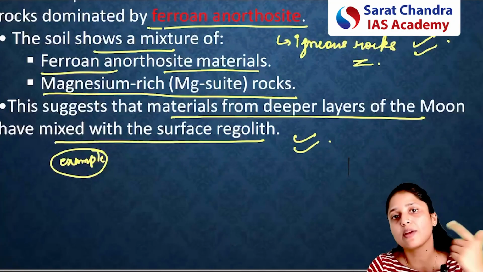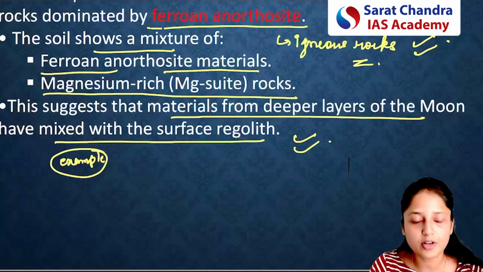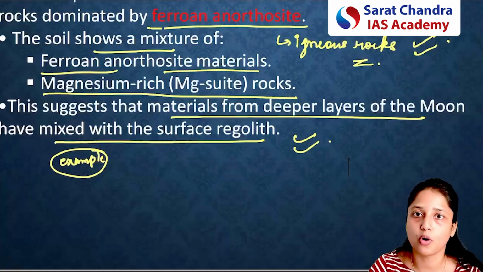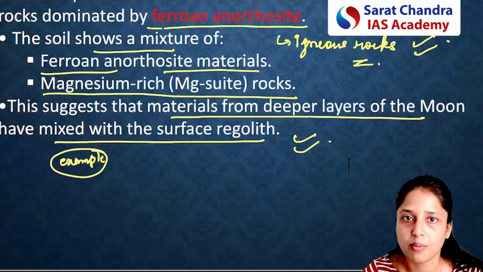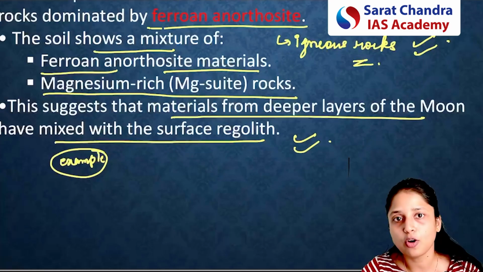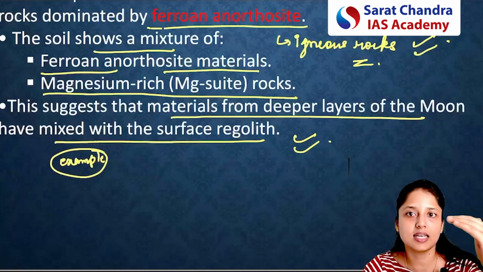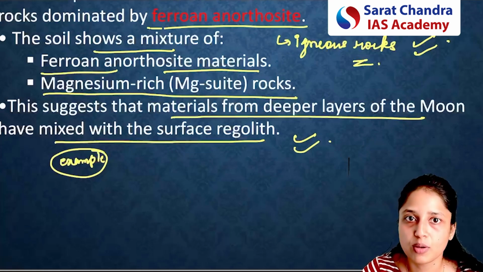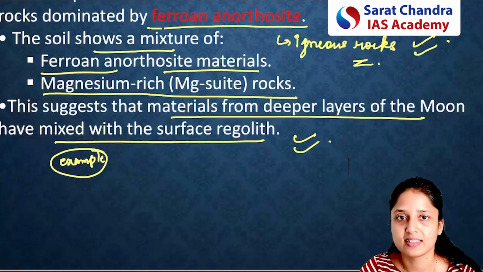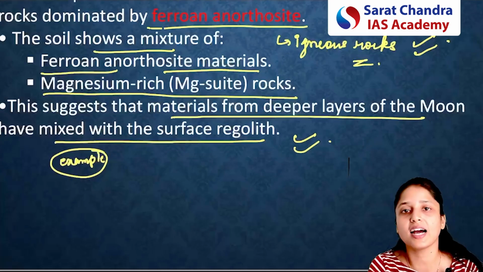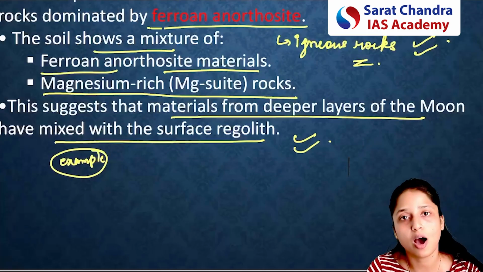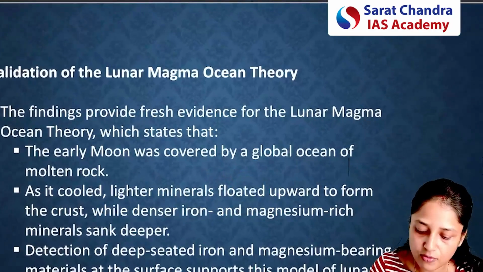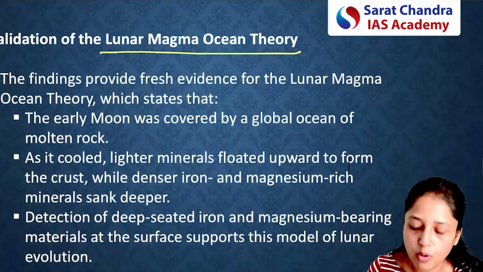And how can this be possible? We have given the example of the pond, that if I hit the water in the pond, the water from the deeper layers might come out. But we are saying that the composition of the upper layers of the moon is different from the composition of the lower layers. How can we say that this composition is different? Because we are seeing that the composition is different. So how did all these things happen? This was discussed and observed by the lunar magma ocean theory.